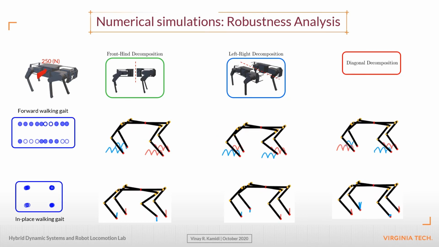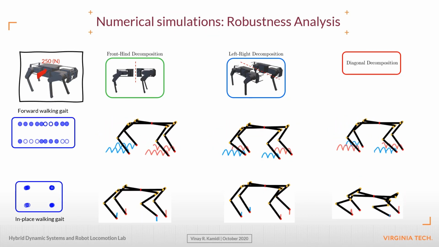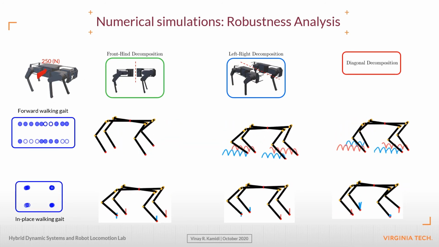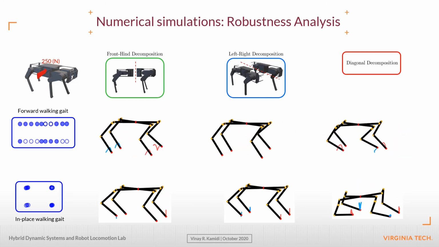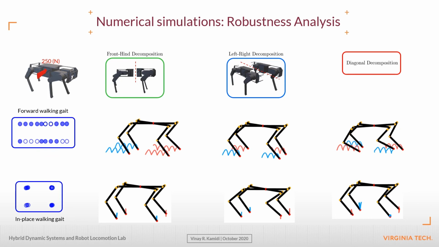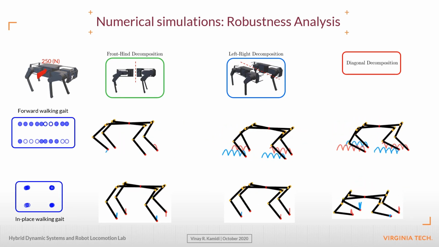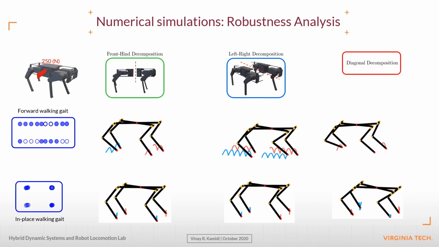Additionally, we evaluate the robustness of the proposed decomposition schemes by applying a persistent force of 250 newtons throughout the 35 steps taken by the robot for all three decomposition schemes and two different walking patterns considered. The animations are compactly captured in the table shown. The animation shows foot trajectories and is color-coded to denote the decomposition scheme used.